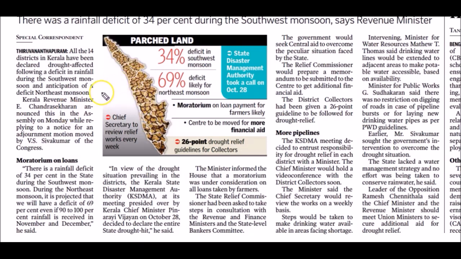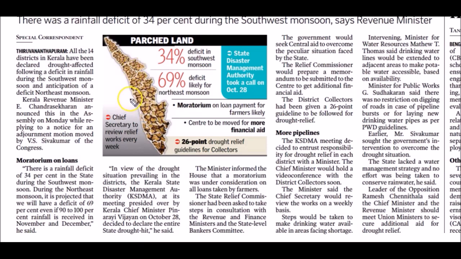As a district collector, you are heading the district which is drought hit. You should collaborate with the district collectors of other districts which are also facing the drought situation, and the state disaster management authority. So district collectors of all the drought hit districts should consult with the state disaster management authority for the efficient handling of the drought situation. So these are the steps that we can take to reduce the impact of drought on the poor man.